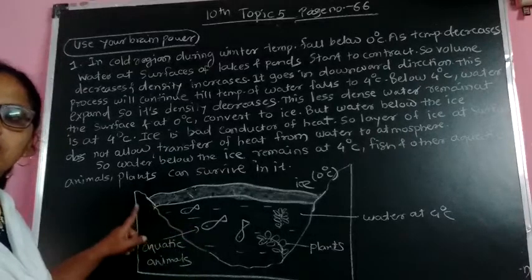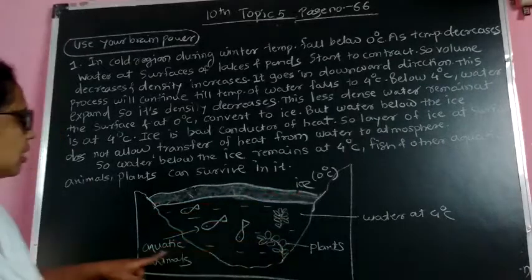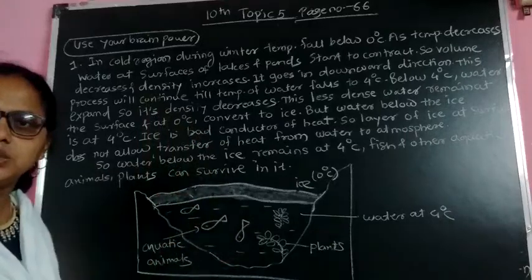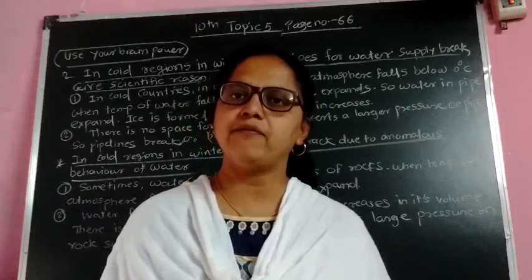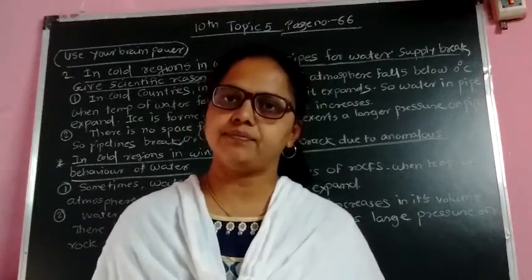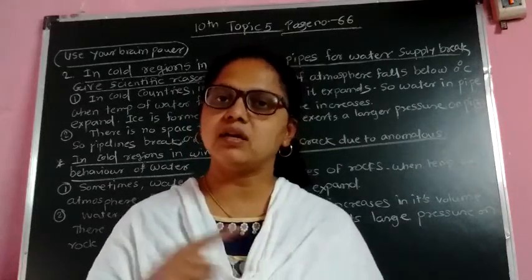So you have to draw this diagram: ice at 0 degrees Celsius, water at 4 degrees Celsius, and these are aquatic animals and plants. And you have to give this explanation. The next question is, in colder regions in winter, the pipes for water supply break, and even rocks crack. Actually, these are two questions, but they are given as a single question.